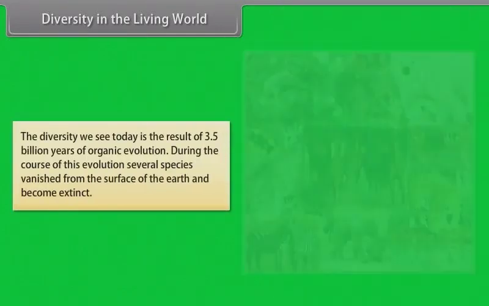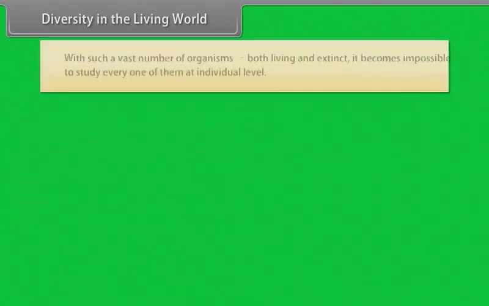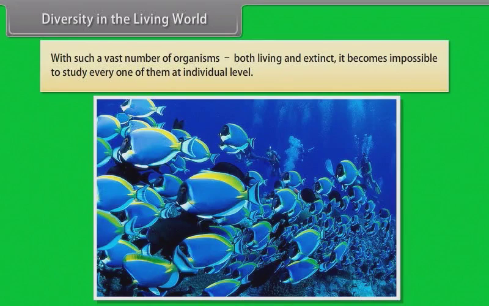The diversity we see today is the result of 3.5 billion years of organic evolution. During the course of this evolution, several species vanished from the surface of the earth and become extinct. With such a vast number of organisms, both living and extinct, it becomes impossible to study every one of them at individual level.